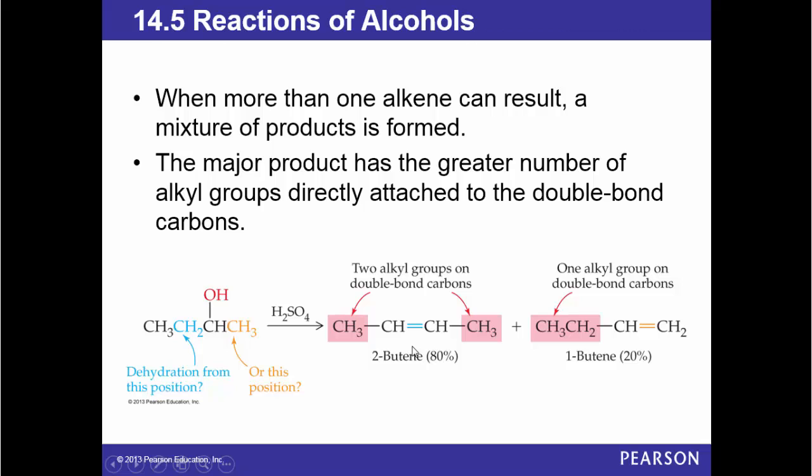So why is this major and this minor? Because the major product, as written here, has the greater number. Here we have two alkyl groups on double bond carbons. Here we have only one alkyl group on the double bond. From this side we do not have anything. So always the major product is the one with the larger number of alkyl groups.